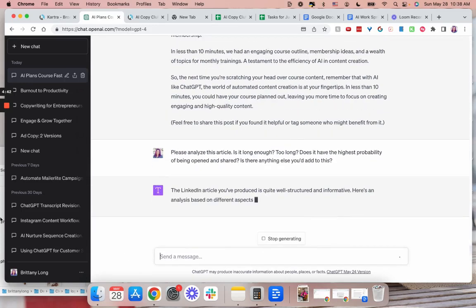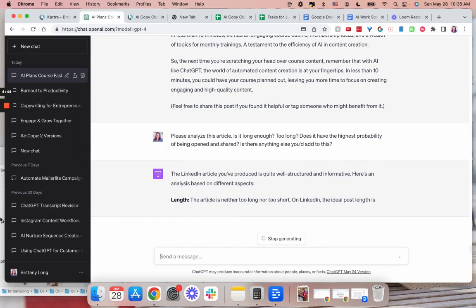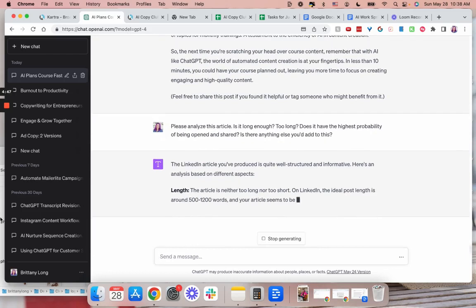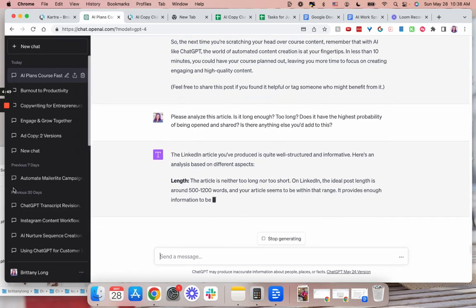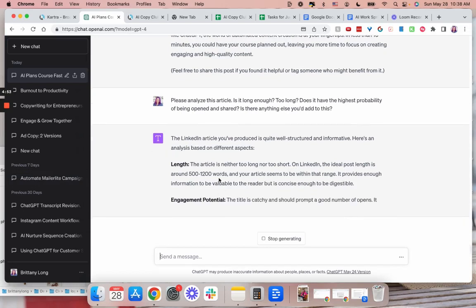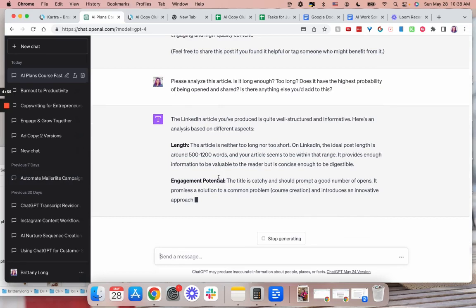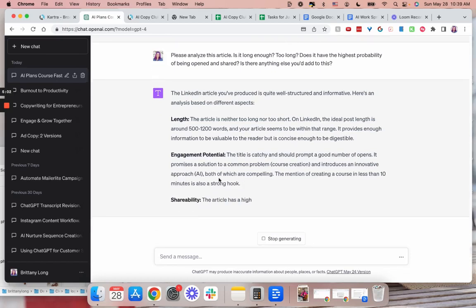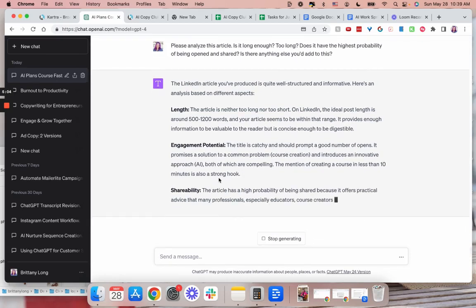I want to note too, if things have changed significantly in the last 2 years, then, for example, it says right now, the article is neither too long or too short. On LinkedIn, the ideal post length is around 500 to 1,200 words. So if things changed on LinkedIn in the last 2 years, because the current time of this recording, I'm using GPT-4, which is using data up to September 2021.